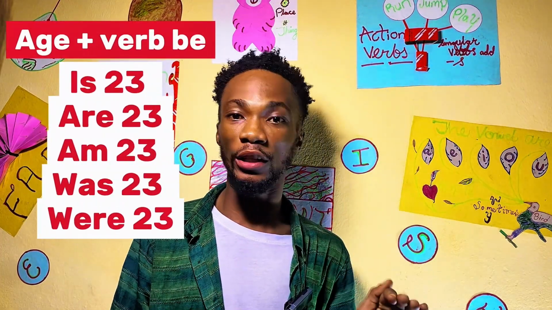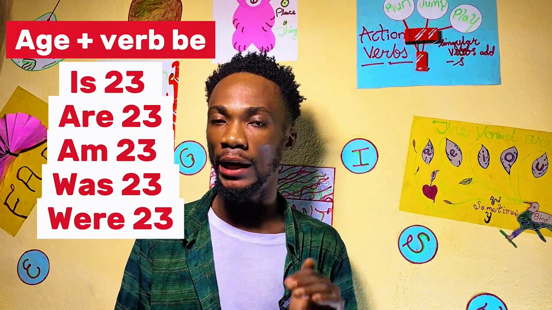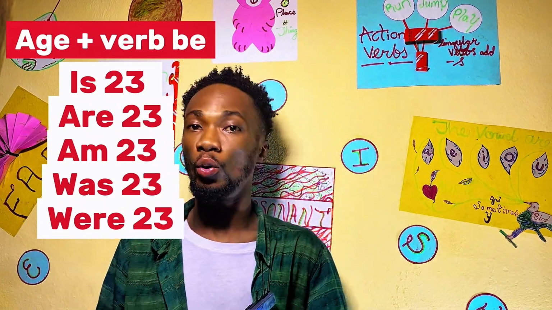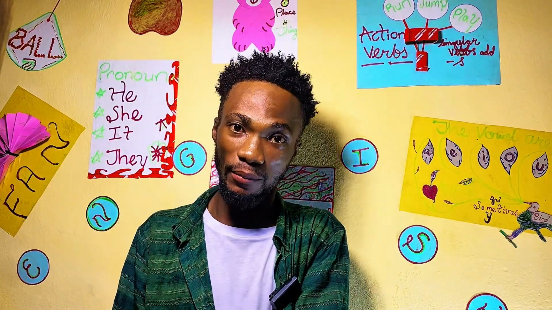So you use the verb be that goes with the subject. If the subject is plural, you use are. If the subject is I, you use am. I am 25 years old. He is 23 years old. She is 28 years old. We are 29 years old. Not have. Not "she has 26 years old," or "we have" this amount of age.